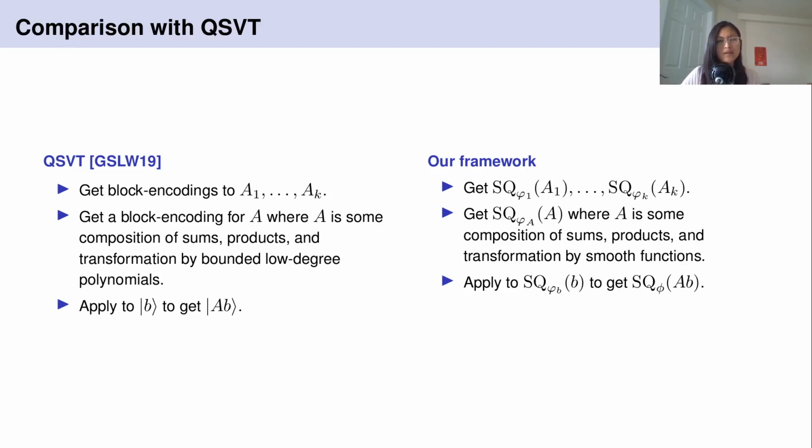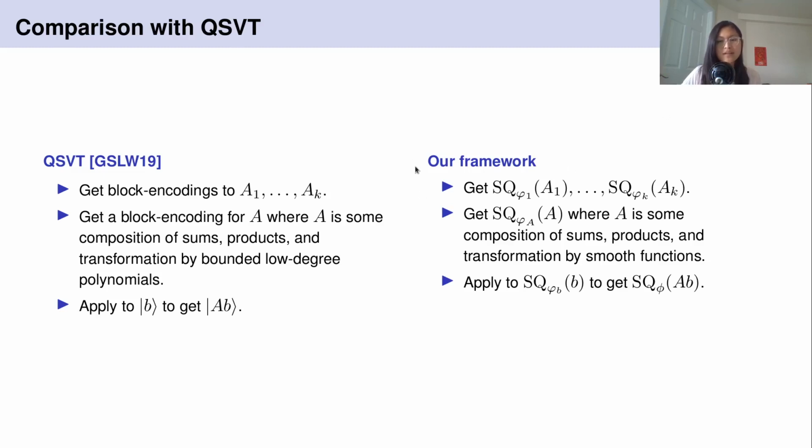What's interesting about block encodings is their compositional properties. So given two matrices via block encodings, we can get a block encoding of their sum, their product, or a transformation of one by a bounded low degree polynomial. And this allows us to get block encodings for a large class of expressions, which we can then apply to a quantum state to get the desired output vector, I guess also in a quantum state.